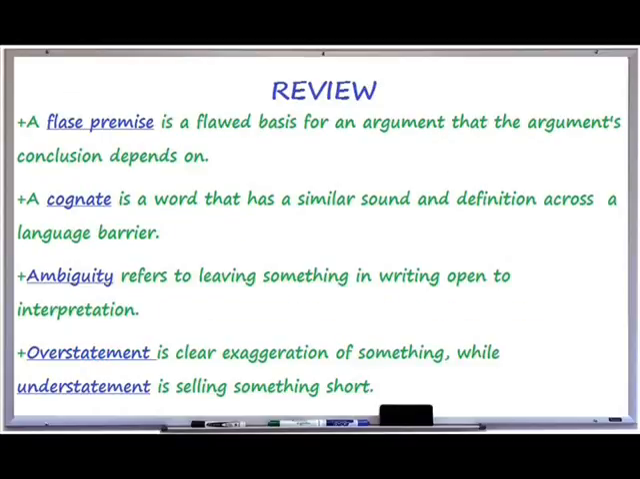In review, a false premise is a flawed basis for an argument the argument's conclusion depends on. A cognate is a word that has similar sound and definition across a language barrier. Ambiguity refers to leaving something in writing open to interpretation. Overstatement is clear exaggeration of something, while understatement is selling something short.